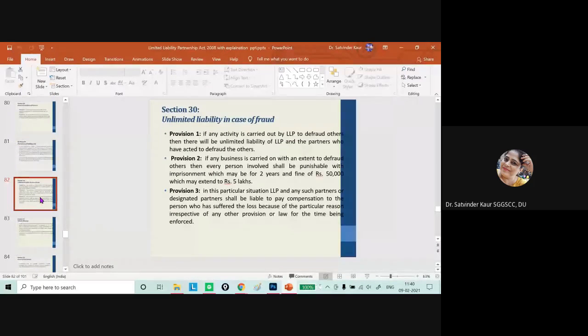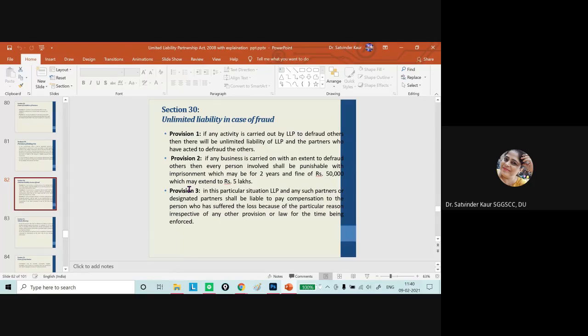Then the last point in case of partners' relationship is about unlimited liability in case of fraud. If the partner has entered into any wrongful act or omission, or there is any kind of fraud by the partner, then the liability of a partner who has acted with the intent to defraud creditors or for any fraudulent purposes shall be unlimited.